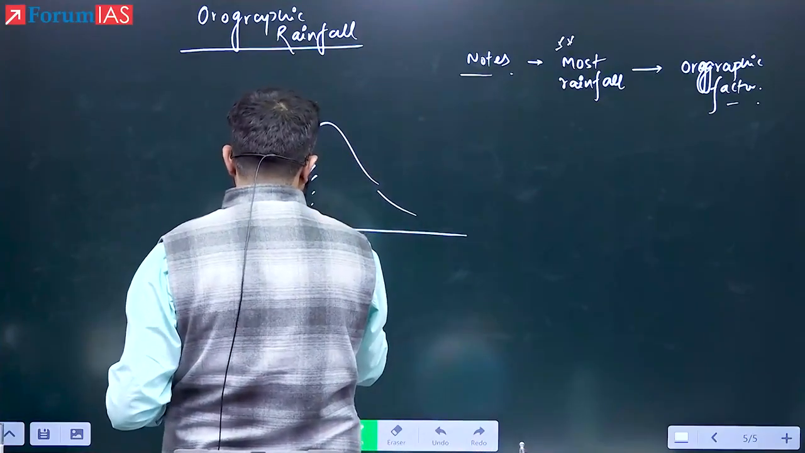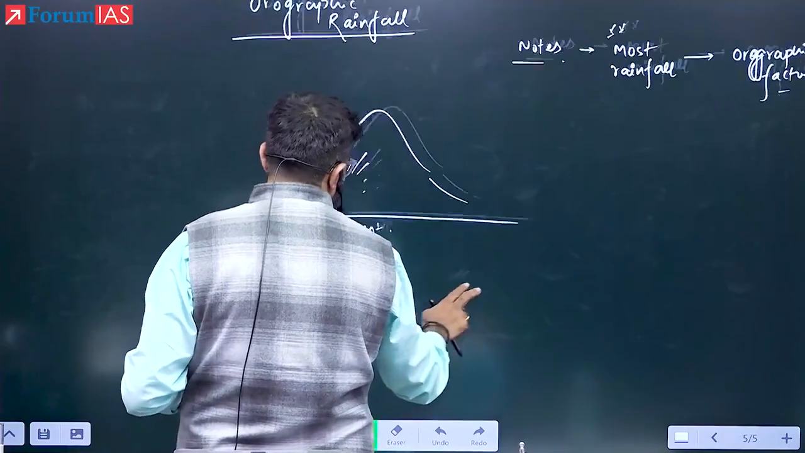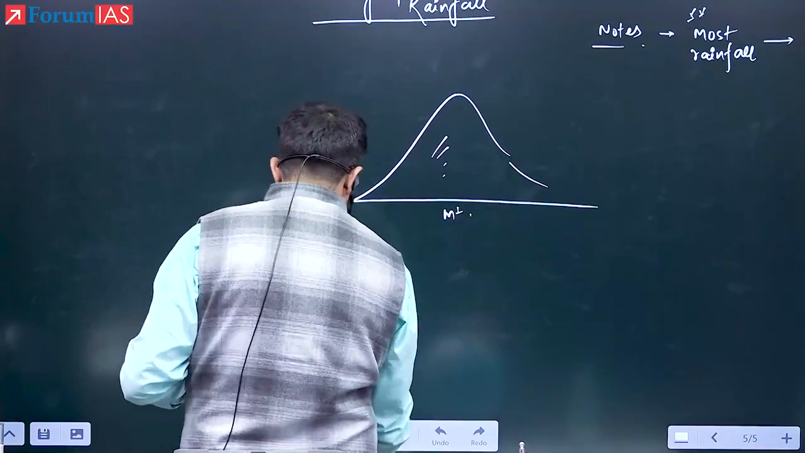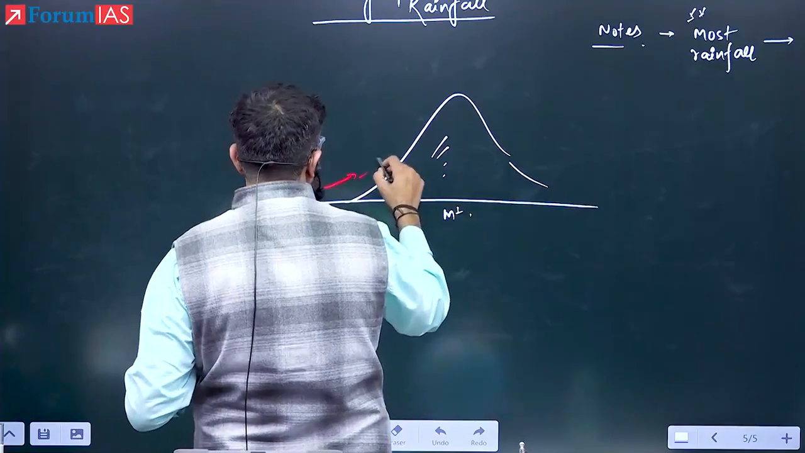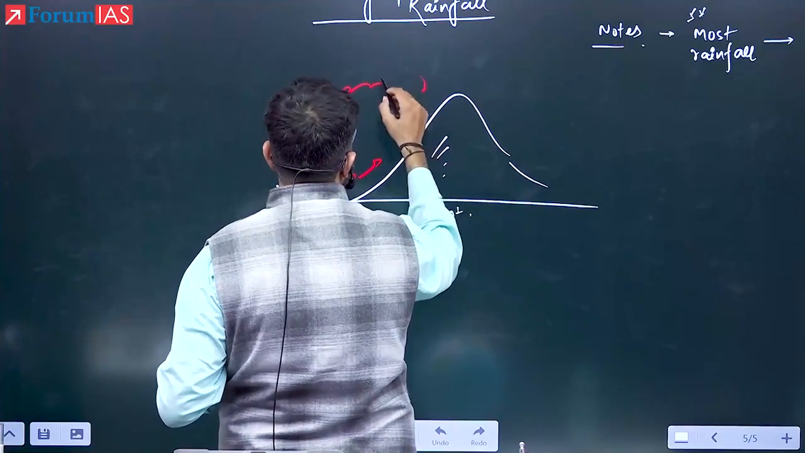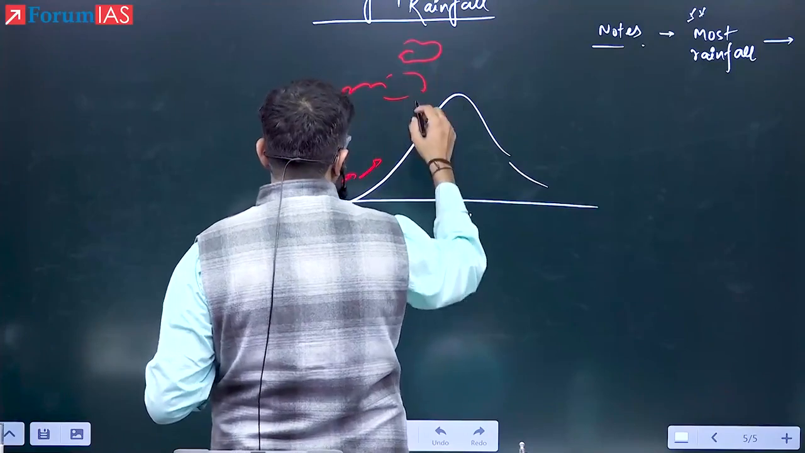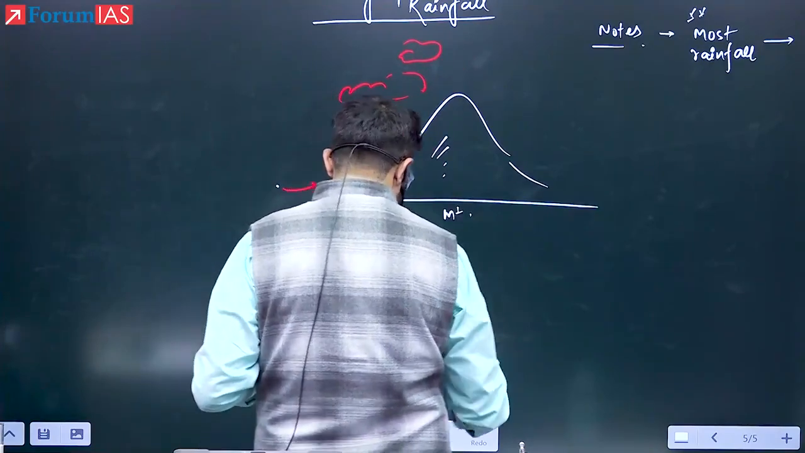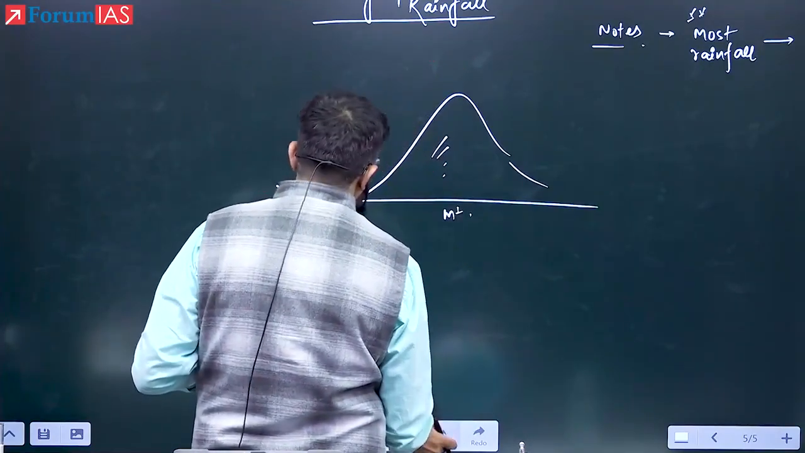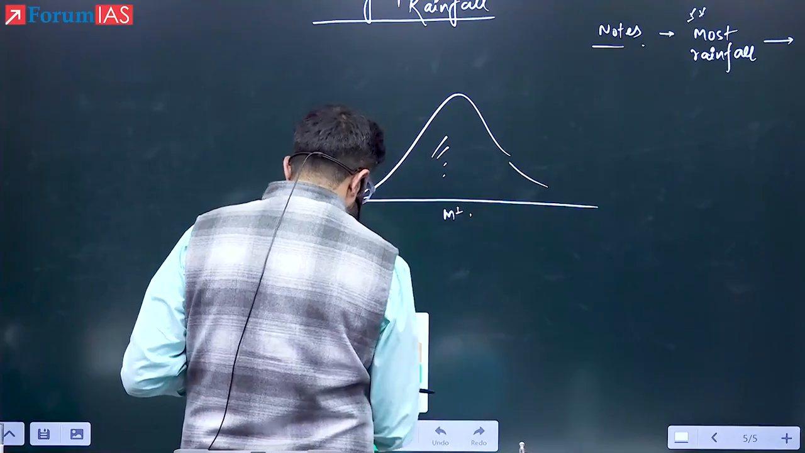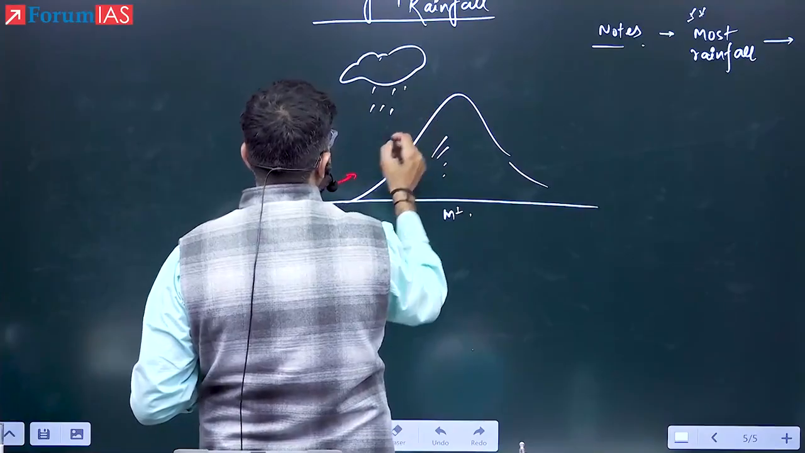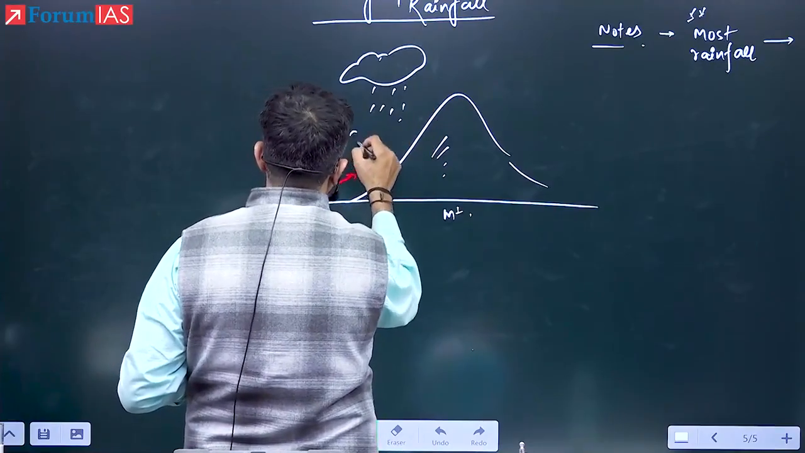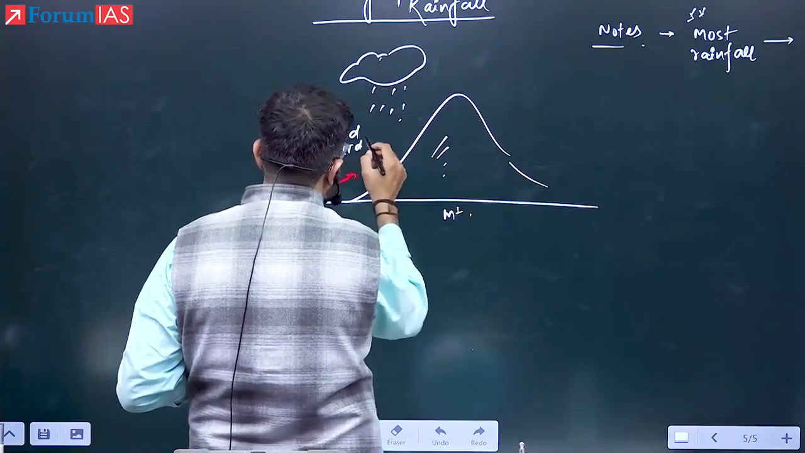Now see here, this is a mountain. On the one side there is warm and moist air, and it is being uplifted. When this warm and moist air reaches up to here, it will cause the rainfall to occur. This rainfall will be limited to which side? This is going to be the windward side, from where the winds are coming.